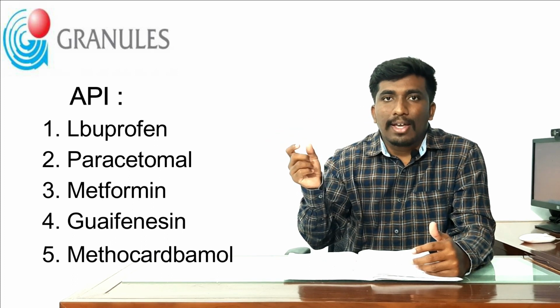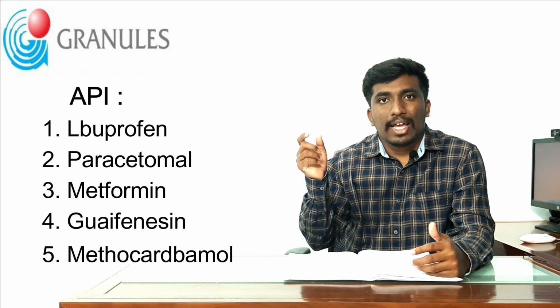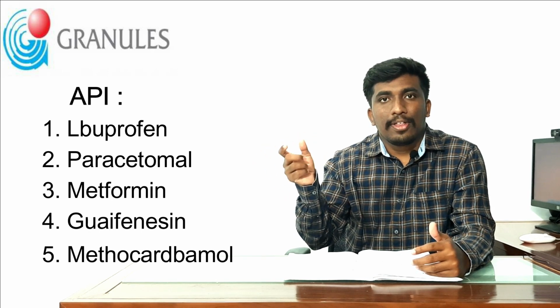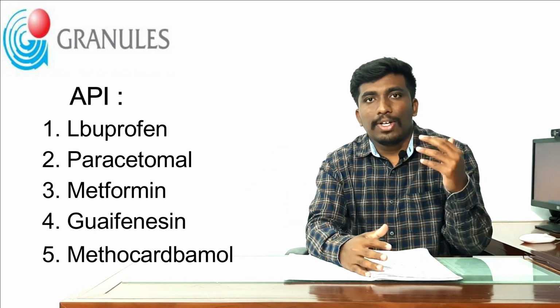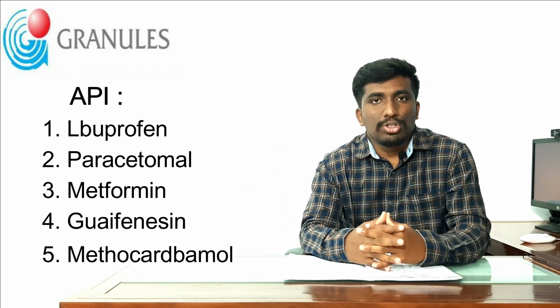The next API is metformin. The next is guaifenesin. The next is methocarbamol. These are all the active ingredients which Granules India is producing.